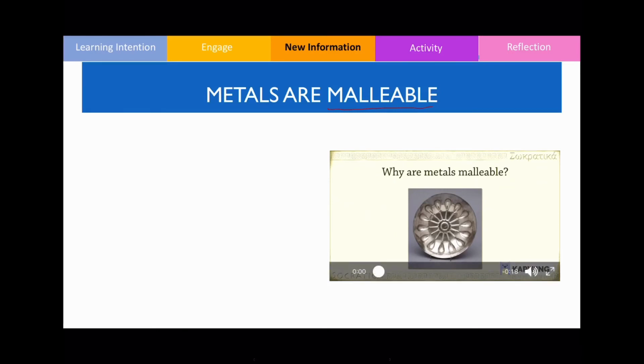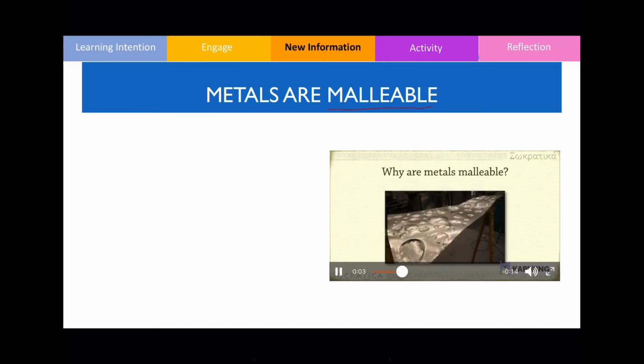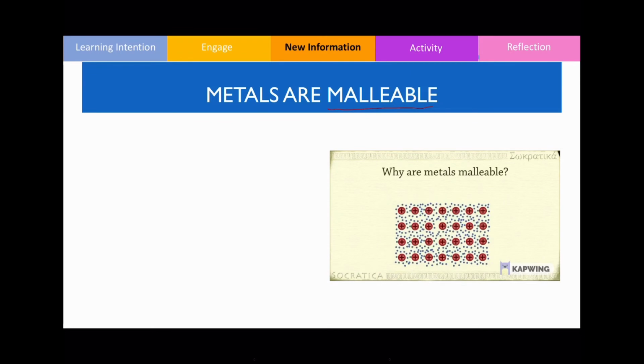If you hit a metal with a hammer, it doesn't break, it just dents. Metals are able to deform in response to an applied force. The mobile sea of electrons shields the cations from each other, preventing violent repulsion and allowing the metal to change shape.